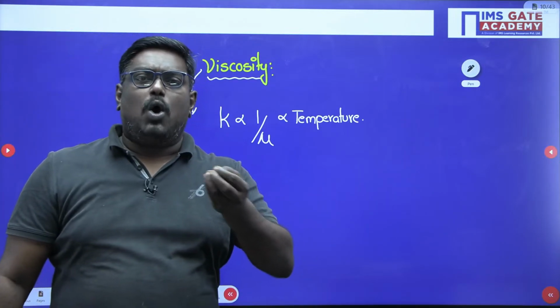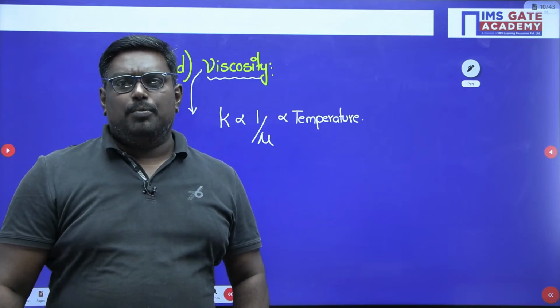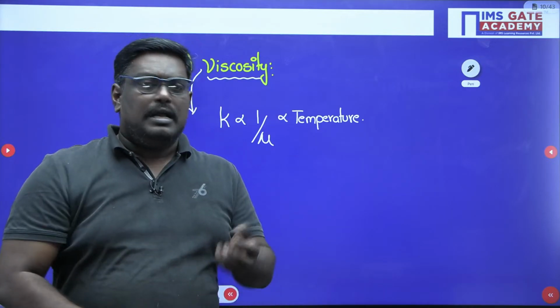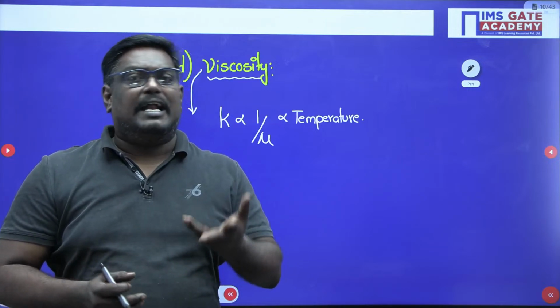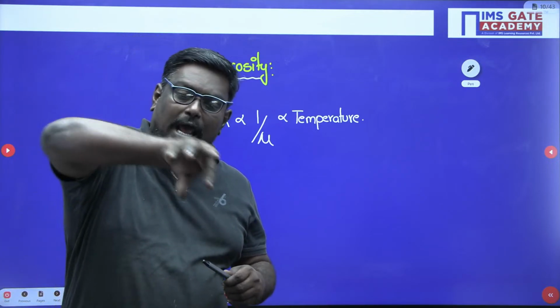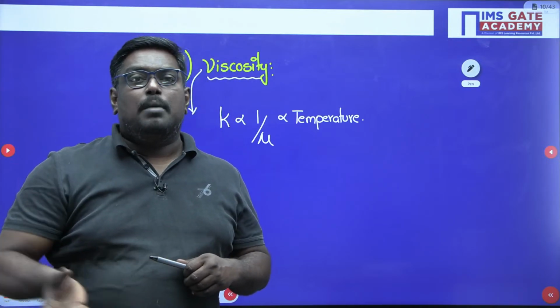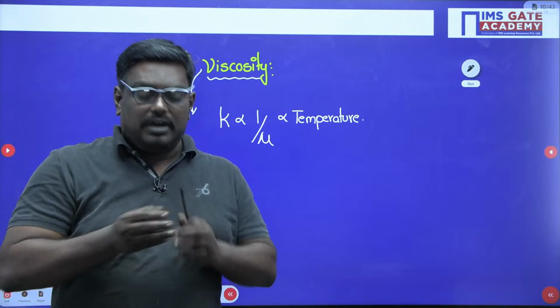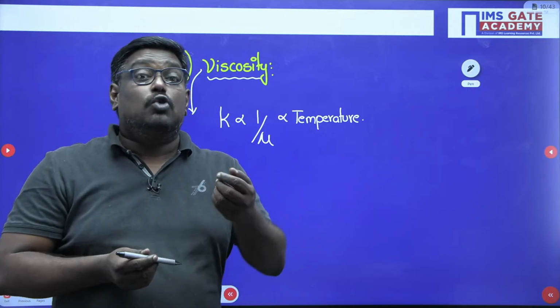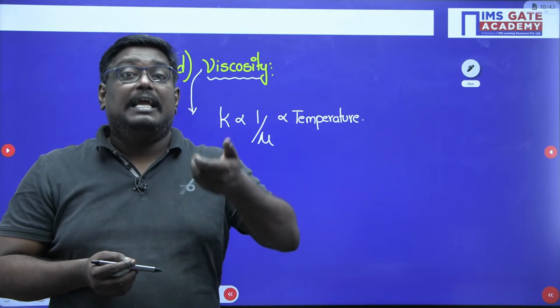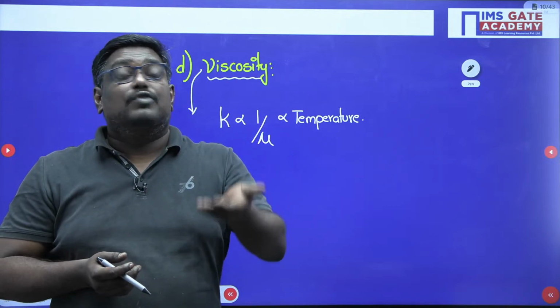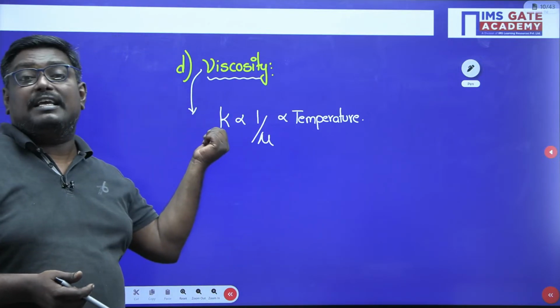If you pour oil on the ground, it will take more time to scatter, yes or no? But if you place water on the ground, it will easily flow. So viscosity more, taking more time to flow. So if viscosity is more, permeability is less.